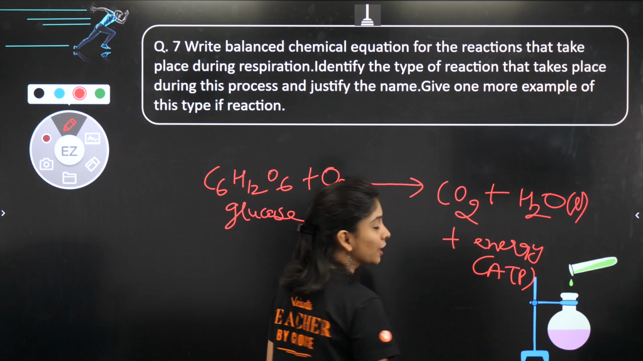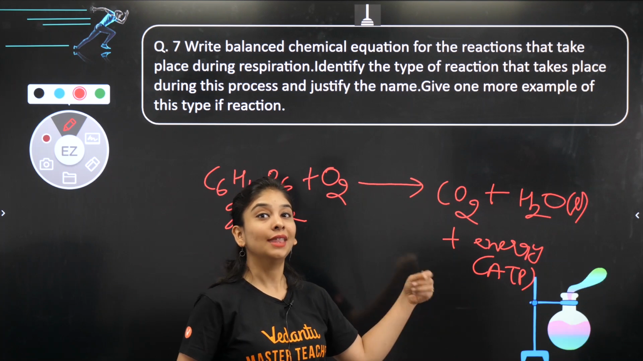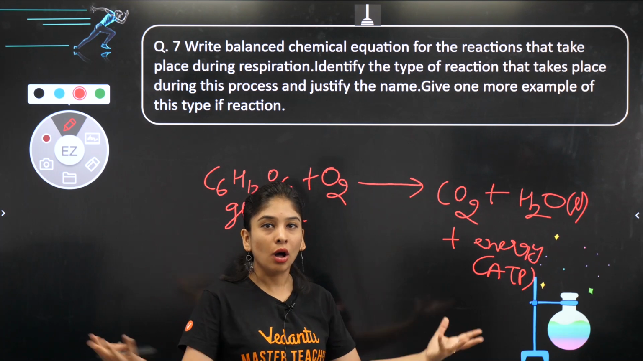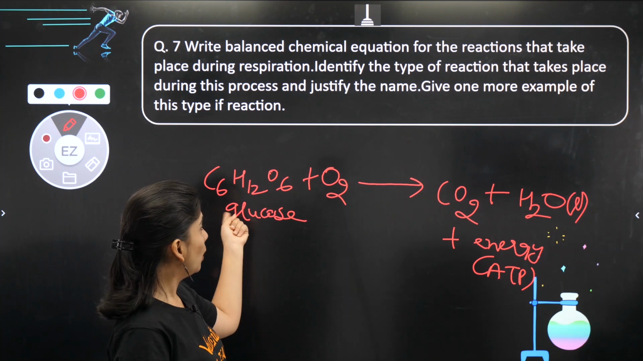So what kind of reaction is this? Can't I say exothermic reaction? Because energy is released, that is helping us to do all the works of day-to-day life. Fine, energy मिल रही है. So now balance करना है.